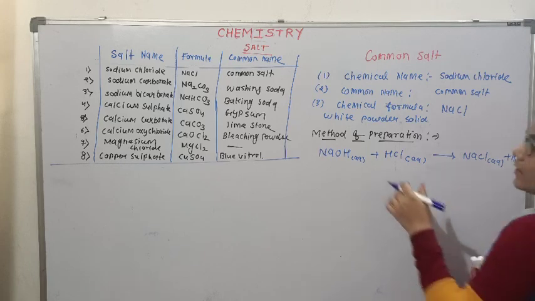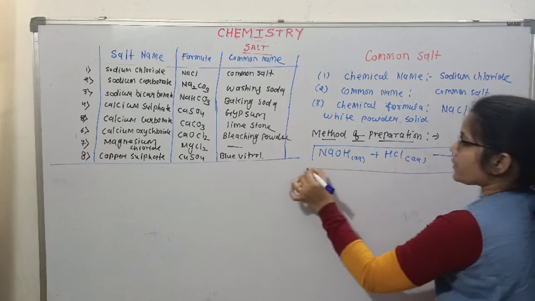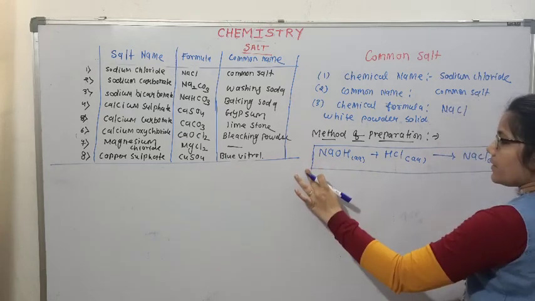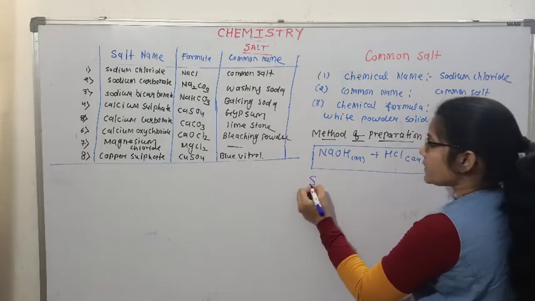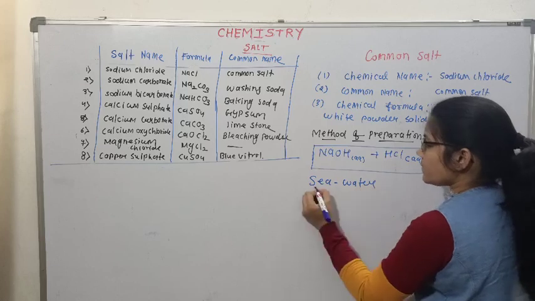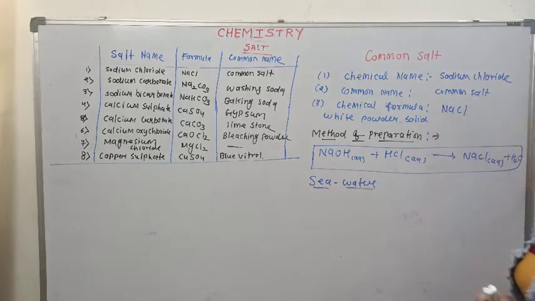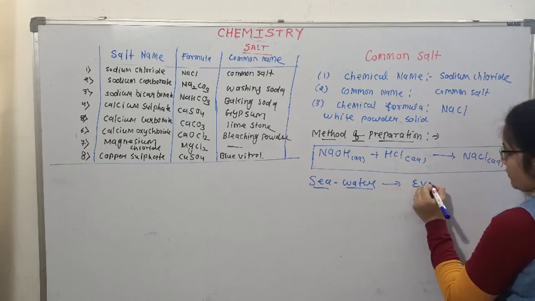Now, this is the laboratory method, but common salt is the main constituent of sea water. So how is it obtained? It is obtained from sea water by the process of evaporation.